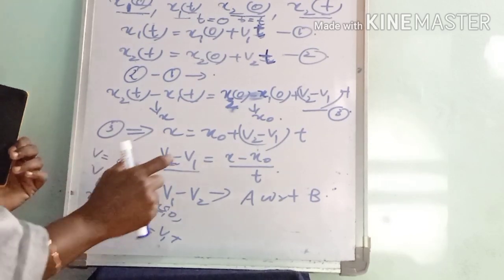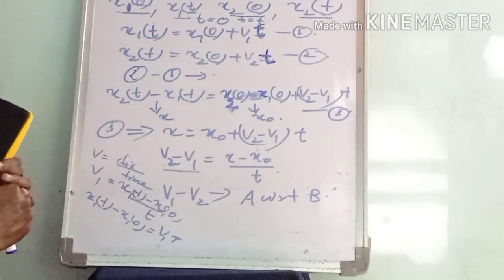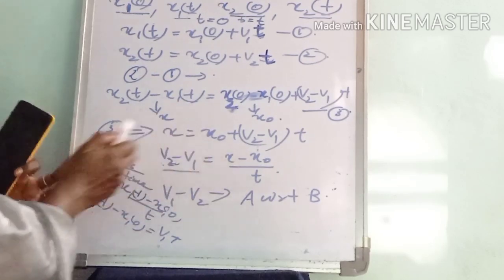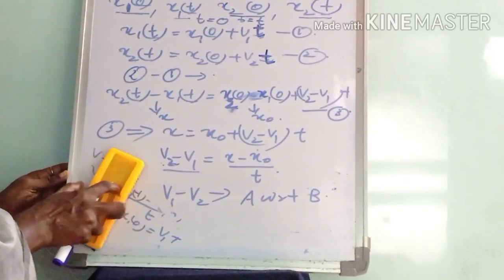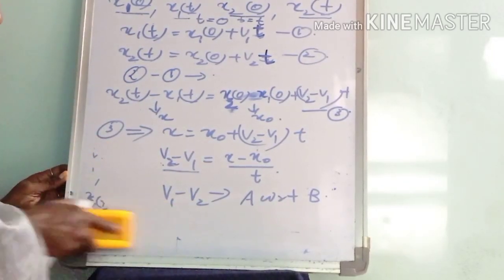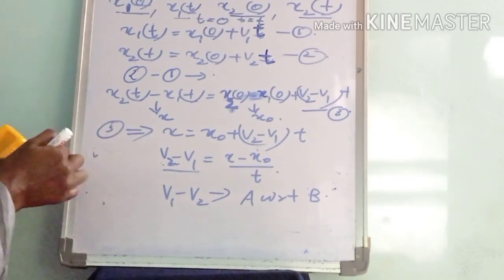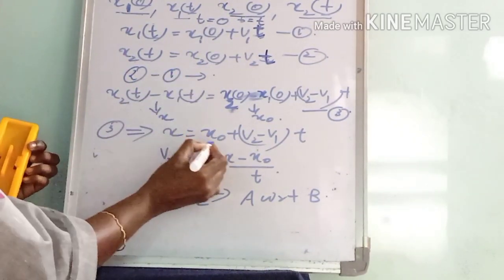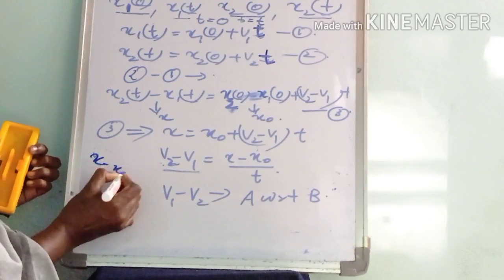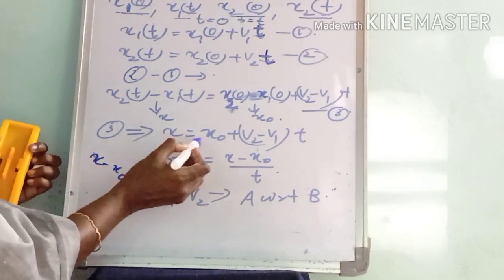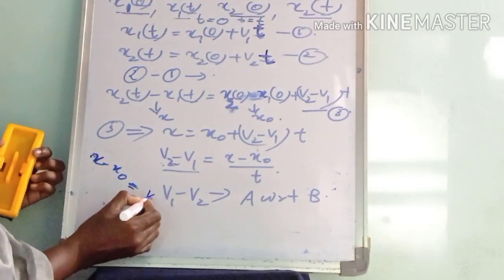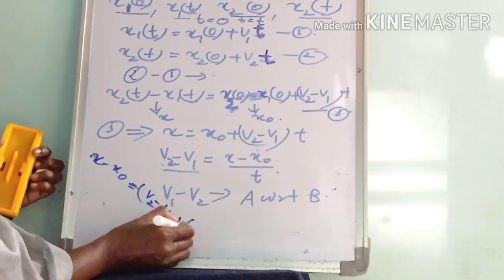Then we have to find v2 minus v1. For that, we can rewrite this equation as x minus x0 equals (v2 minus v1) into t.